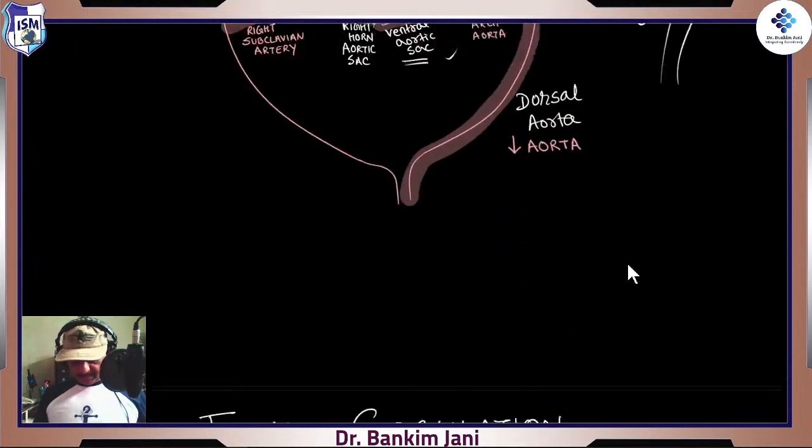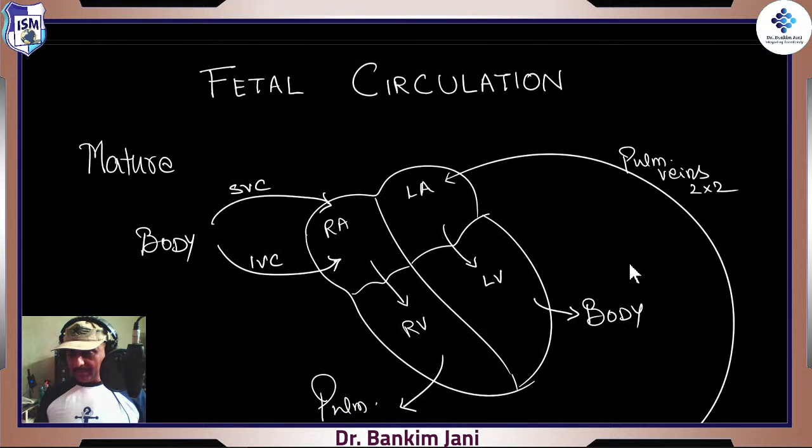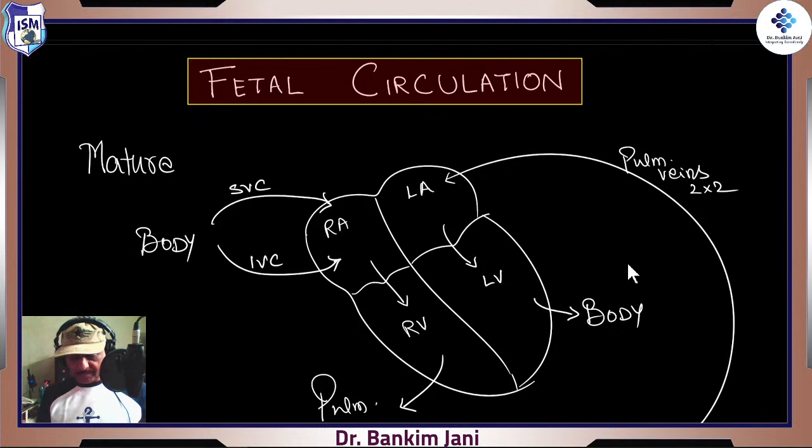So this takes us to our today's most important session, the fetal circulation. Now fetal circulation is like a story. What really happens?